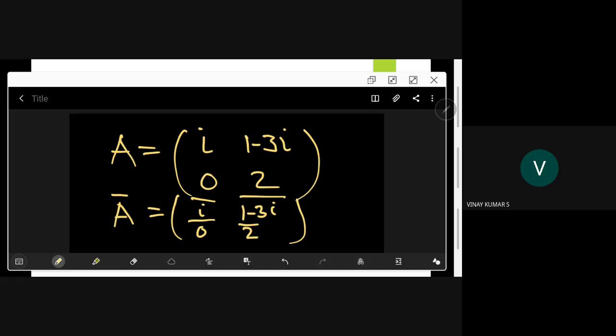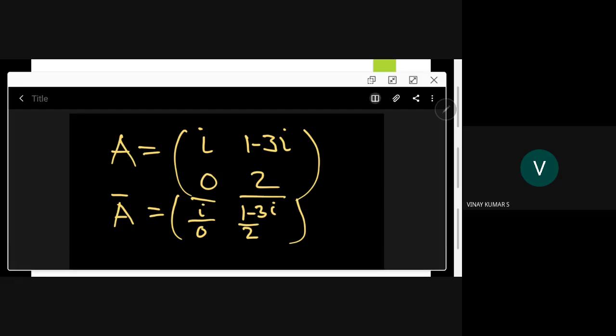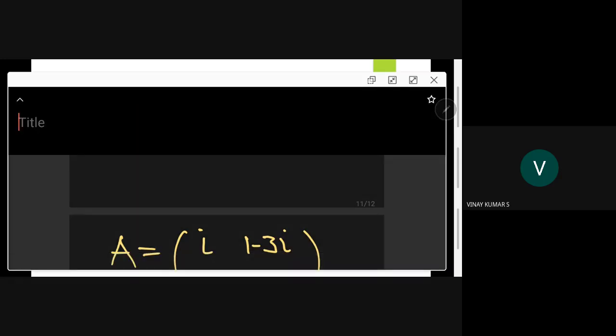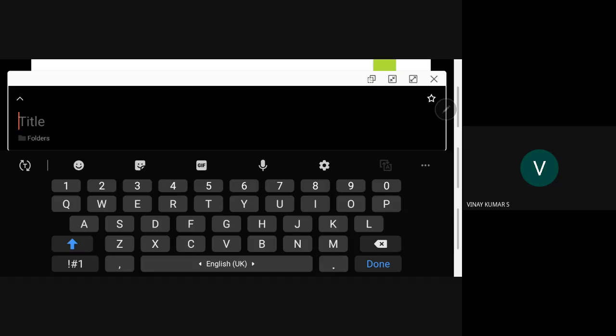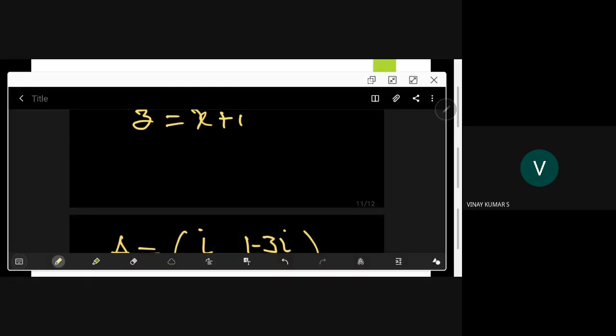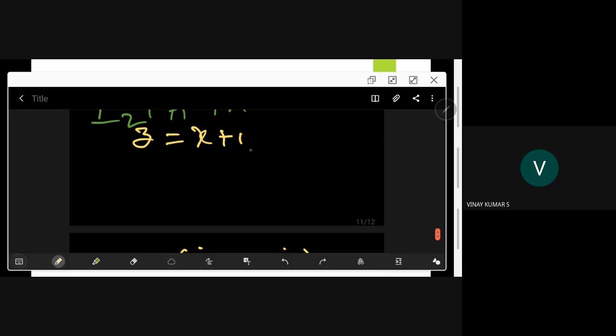How can we define that complex conjugate? If you have a number z equal to x plus iy, where x and y are real numbers, then z bar is x minus iy.